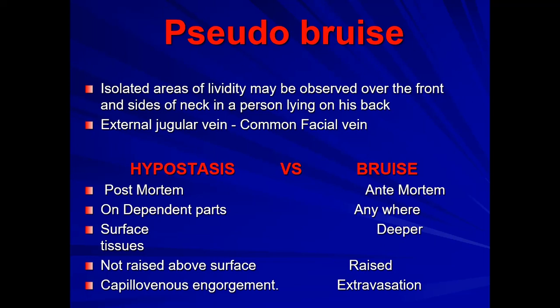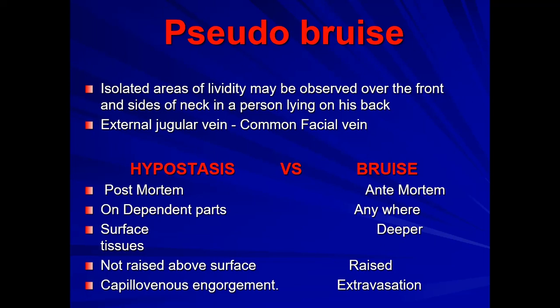Generally the external jugular vein and common facial vein exhibit this phenomenon of hypostasis, and since they are prominent veins close to the skin, the discoloration of these veins is visible on the skin, and it looks like a bruise, but actually it's not a bruise, it's hypostasis.